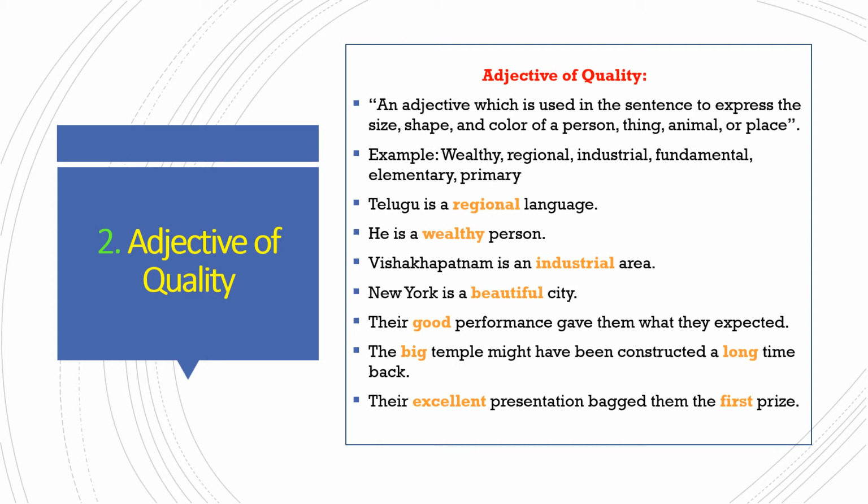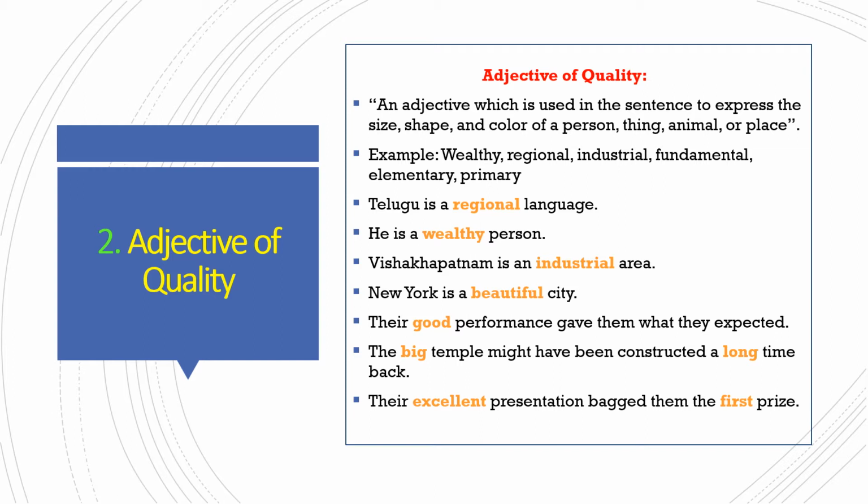Their good performance gave them what they expected. Performance is a noun and it was very good. It is showing an adjective of quality. Some sentences may have two quality words also. For example, the big temple might have been constructed a long time back. The big temple is a noun phrase and it is big. It is showing an adjective of quality. It was constructed a long time back. Time is a noun and it was a long time. Long is indicating an adjective of quality.